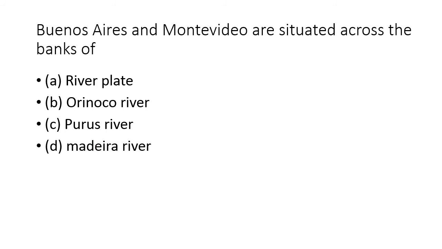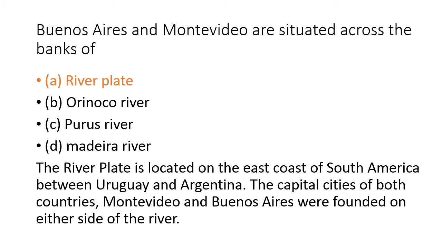Next question is Buenos Aires and Montevideo are situated across the banks of option A River Plate, option B Orinoco River, option C Purus River, and option D Madeira River. And the correct answer is A River Plate. The River Plate is located on the east coast of South America between Uruguay and Argentina. The capital cities of both countries, Montevideo and Buenos Aires, were founded on either side of the river.